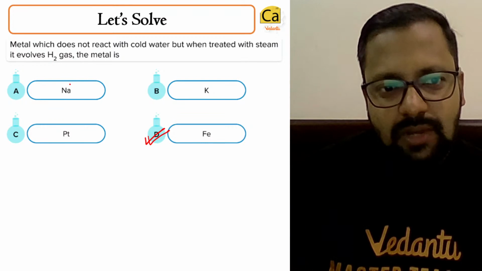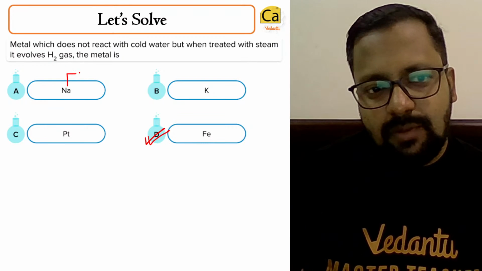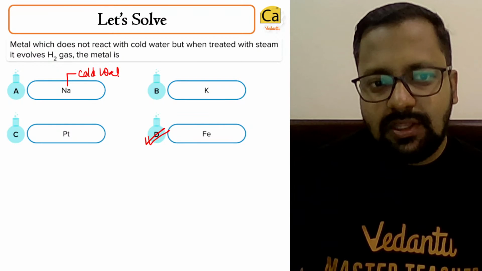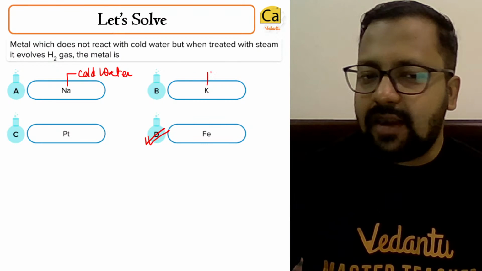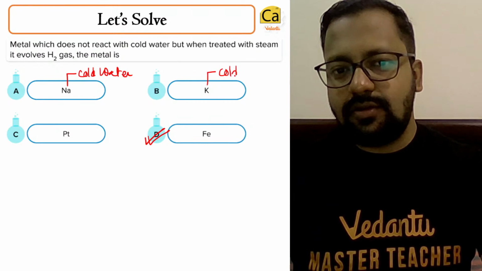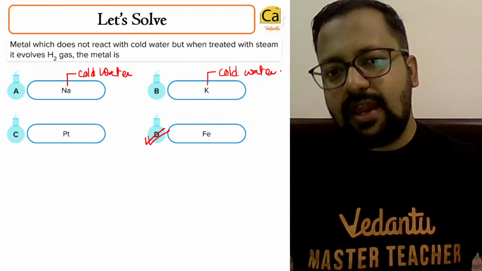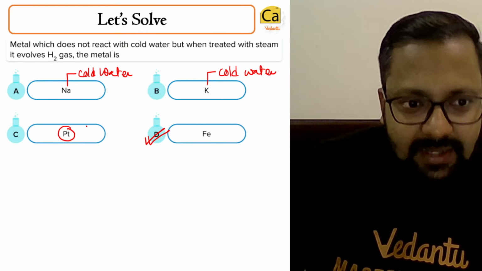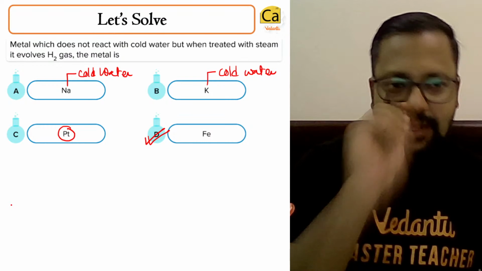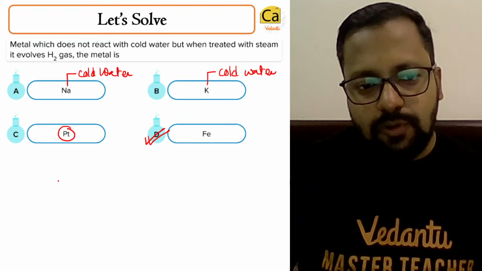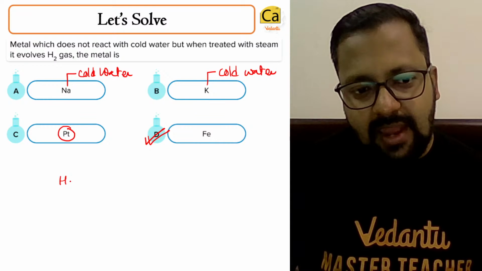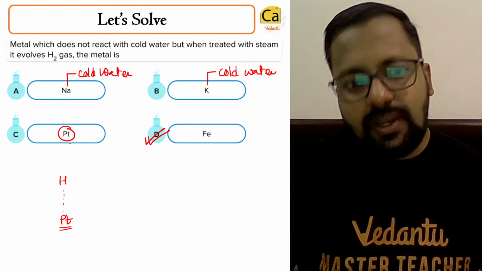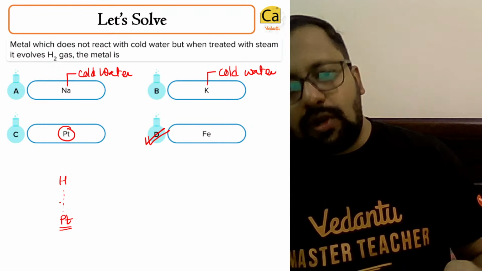Sodium and potassium will react with cold water. They are very reactive. This platinum is below hydrogen in the reactivity series, so it will not react with cold water.